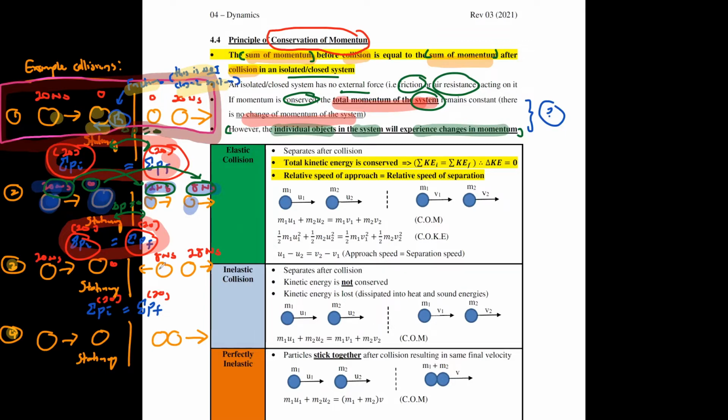So right now, because this one is opposite direction, well, sorry. How come it's 8 and 28? Shouldn't it add up to 20 also? Yeah, it should add up to 20.